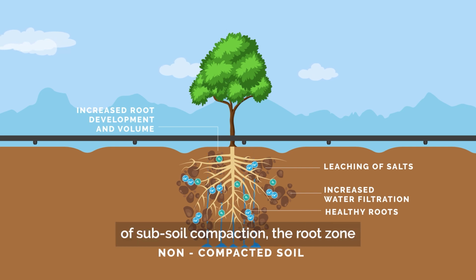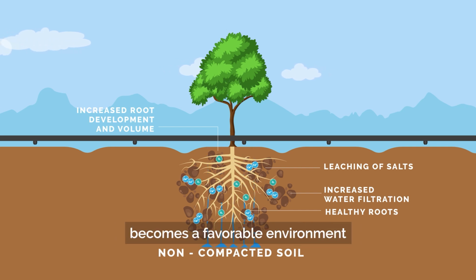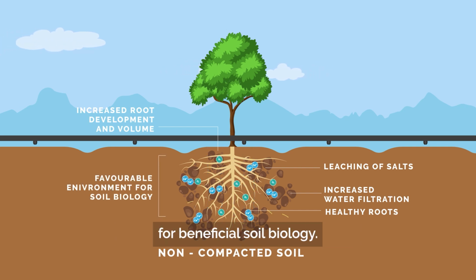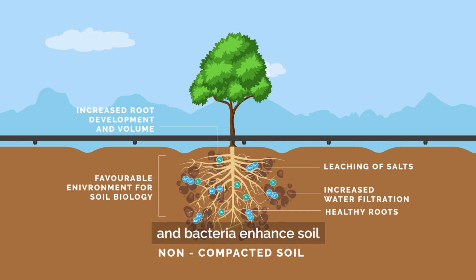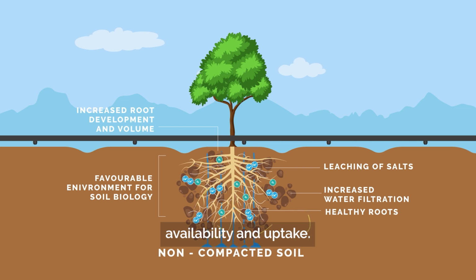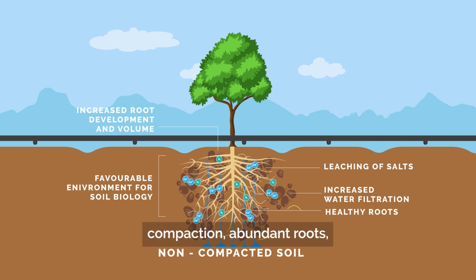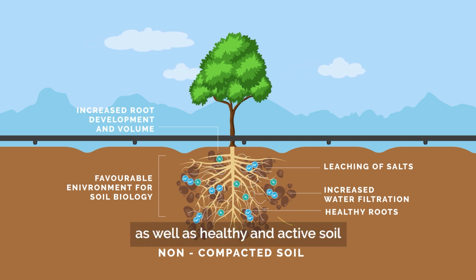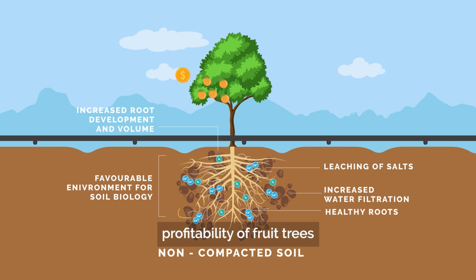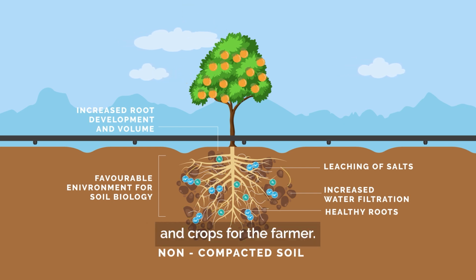With the alleviation of subsoil compaction, the root zone becomes a favorable environment for beneficial soil biology. Earthworms, beneficial fungi and bacteria enhance soil fertility and nutrient availability and uptake. Reduced subsoil compaction, abundant roots, as well as healthy and active soil biology result in increased profitability of fruit trees and crops for the farmer.